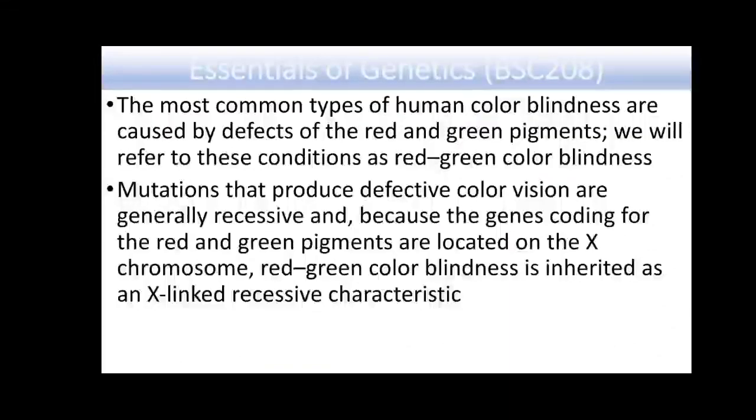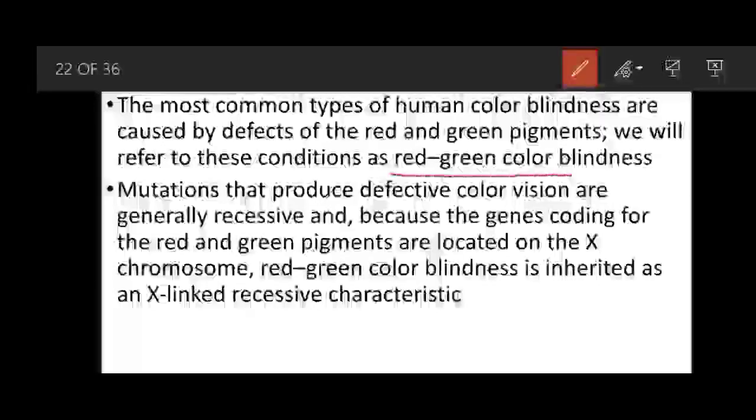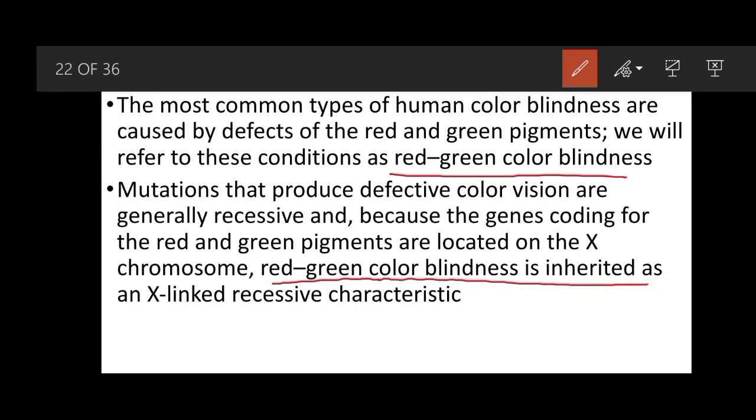So the most common type of human color blindness is caused by the defects of the red and green pigments, and this is known as the red green color blindness. So mutations that produce the defective color vision are generally recessive, and because the genes coding for the red and green pigments are located on the X chromosome, red green color blindness is inherited as an X-linked recessive characteristic.